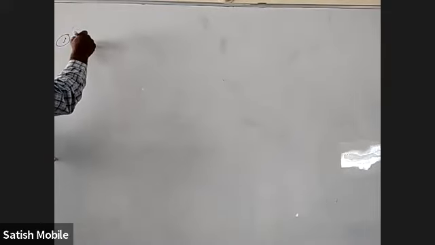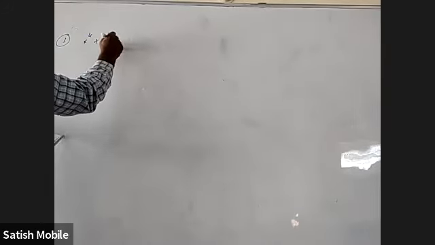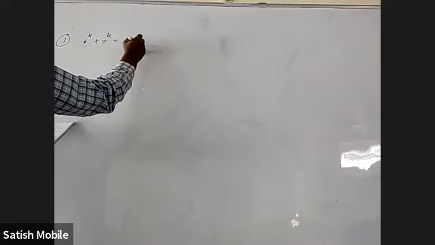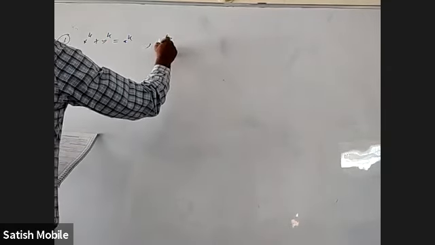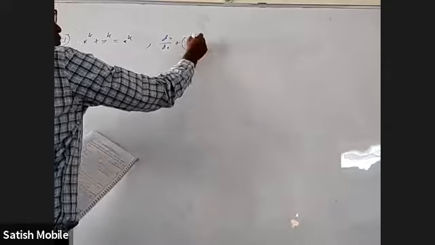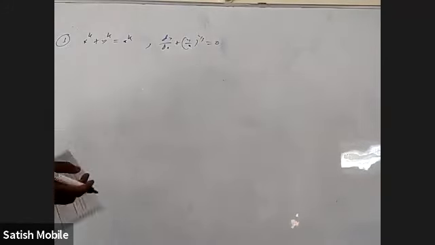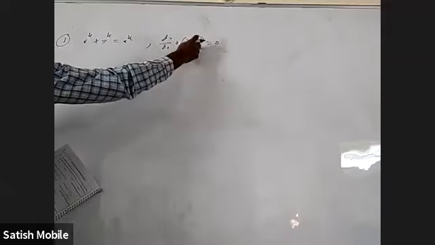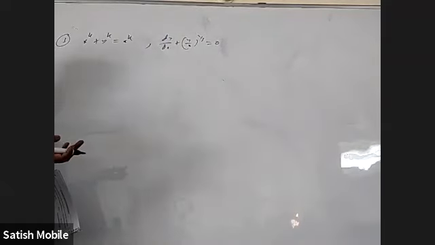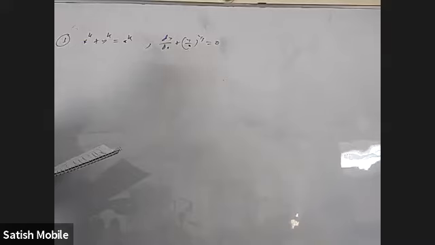Okay, third question: x power k plus y power k is equal to a power k, and dy by dx plus (y by x) whole power 1 by 3 equal to 0. They wanted what is k. K and this 1 by 3 has a limit. That is simply differentiate. This is simply a differentiation question, such an easy one.